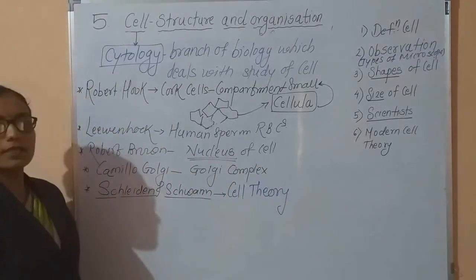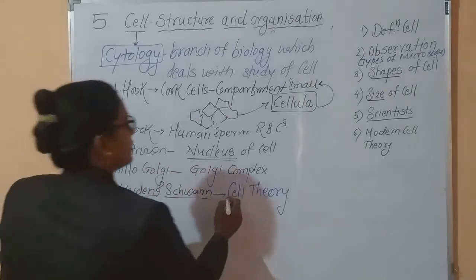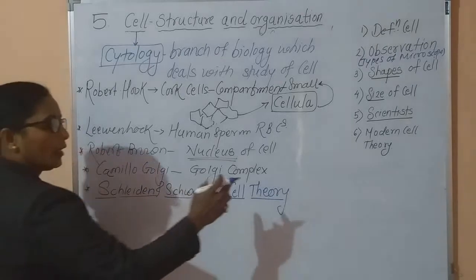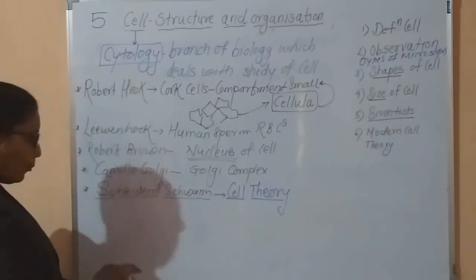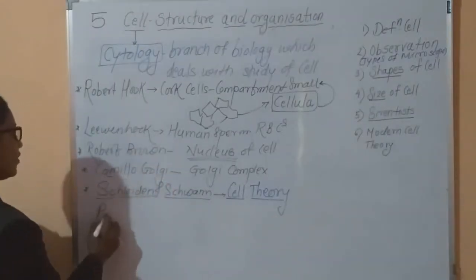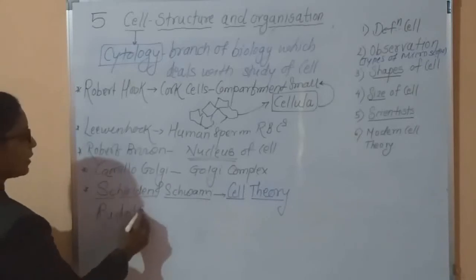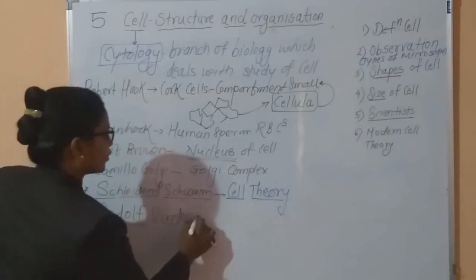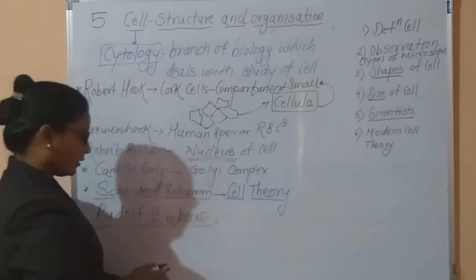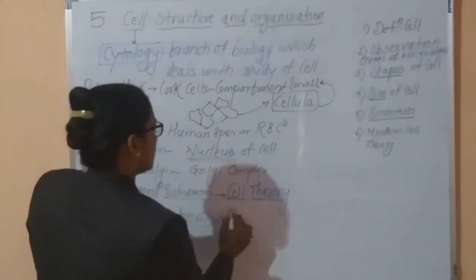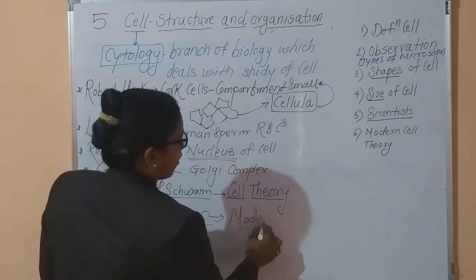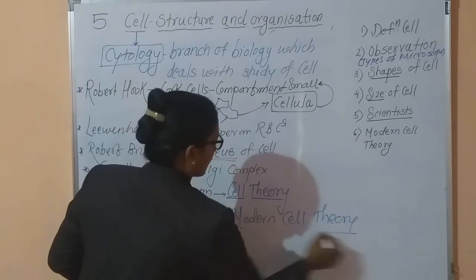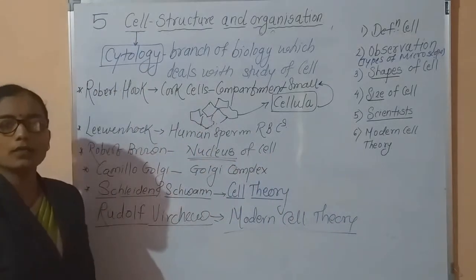Next, Schleiden and Schwann formulated the cell theory, and some modifications were introduced by the scientist Rudolf Virchow. This theory is known as modern cell theory.